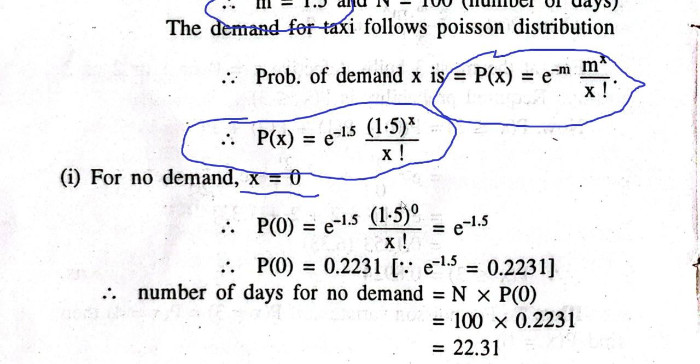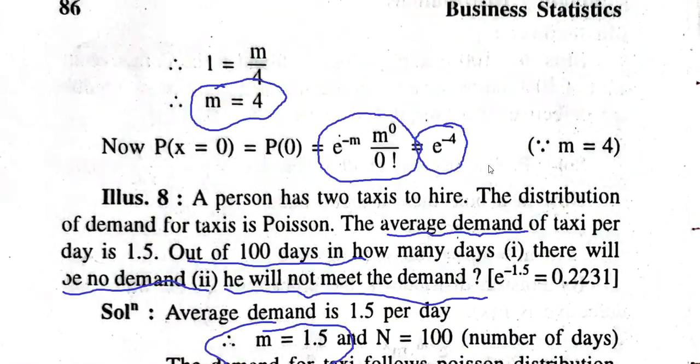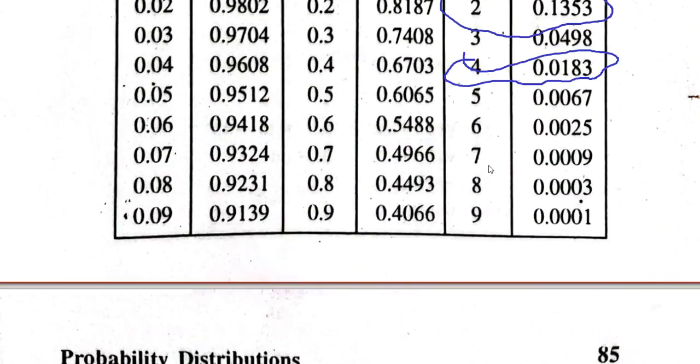e raised to minus 1.5, times 1.5 raised to 0, divided by 0 factorial. You know that anything raised to 0 is 1, and 0 factorial is also 1. So what will be the final answer? It will be e raised to minus 1.5. Now, how will I get the value of e raised to minus 1.5? For that, you require the table of the Poisson distribution.